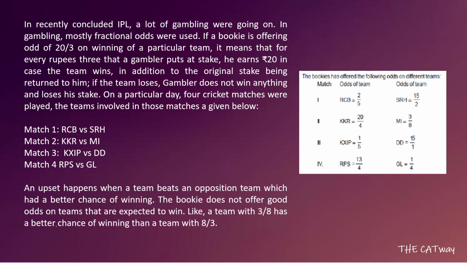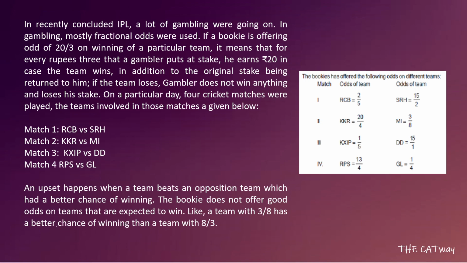Okay. Another information which is given to us is that an upset happens when a team beats an opposition team which had a better chance of winning. A bookie does not offer good odds on the team that are expected to win, like a team with 3 by 8 odd has a better chance of winning than a team with 8 by 3 odds. Okay, so like in the match between RCB and SRH, RCB is expected to win and SRH is expected to lose as per the bookies. Okay, so this is what the reading of the figure is.